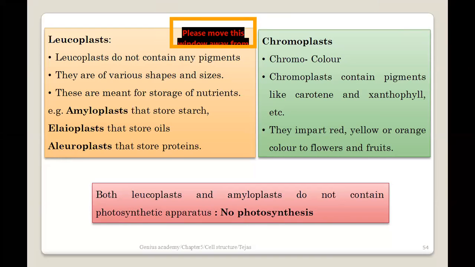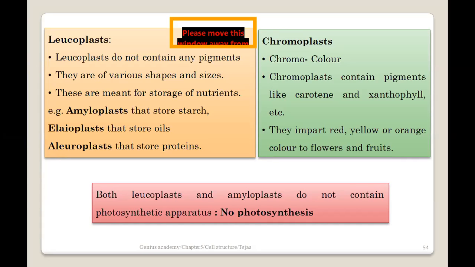So we see that carrot is kind of orange-ish in color, sunflower is red, yellow in color, marigold has different colors. There are different flowers, roses are there, multiple different flowers and different colors are there. Why are these colors there? Because there are different organelles like chromoplasts which are present, which actually store the pigments. Okay, so these are the pigments or the coloring agents, we can say, for a plant, responsible for different colors which we can see in the plants and the flowers and the fruits.